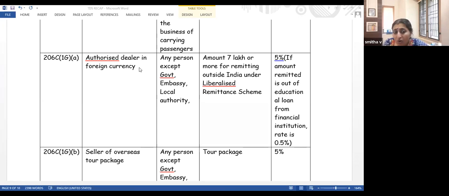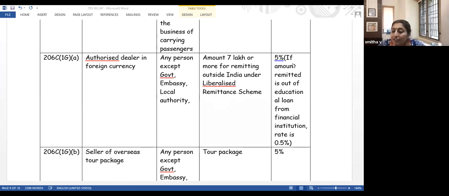So the authorized dealer in foreign currency is selling their services to me. They will be collecting money and they will be charging some service charges as well. And to whom are they giving the service? Any person, but except government, embassy, local authority. Now, if I am remitting an amount of 7 lakh or more outside India, under the liberalized remittance scheme, that is a special scheme of Reserve Bank of India. You need not go into the details of all that. You just understand that it is a liberalized remittance scheme, and the amount which you are remitting is more than 7 lakh.